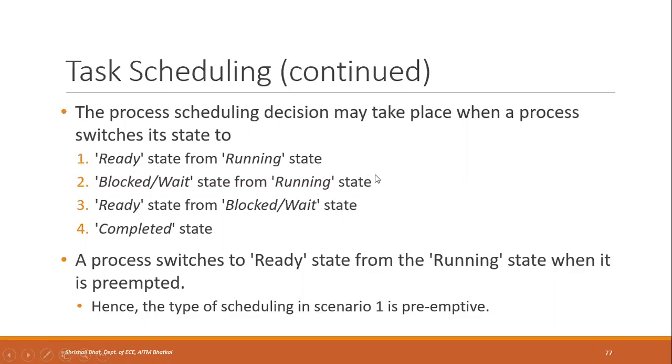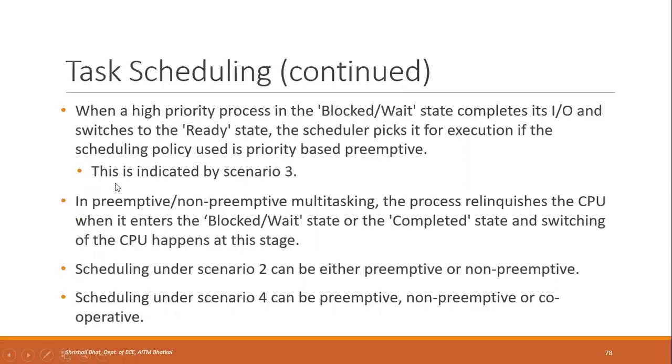Next, when it is in running state, if it wants a certain IO operation to complete, or it is waiting for a system resource, it will enter blocked or wait state. From blocked or wait state, if that IO operation or the system resource wait is completed, it will go back to the ready state. Now, whenever there is a higher priority process in a blocked or wait state, once it completes that IO operation or gets that system resource, it enters the ready state from blocked or wait state.